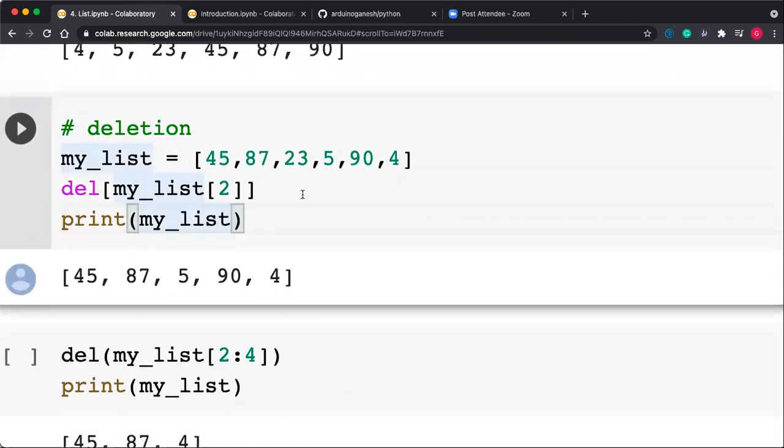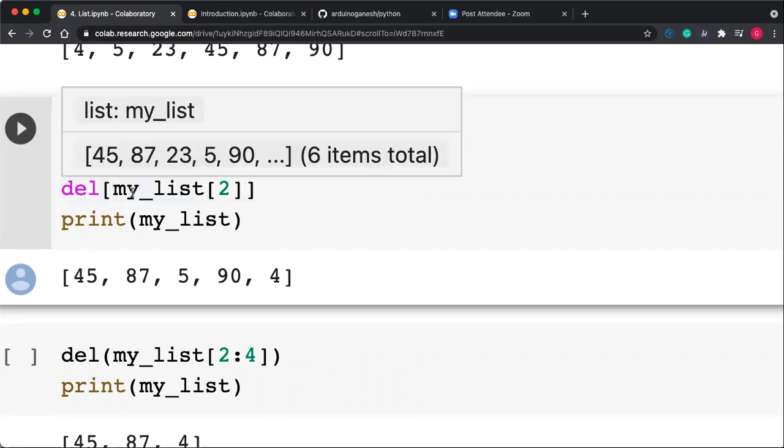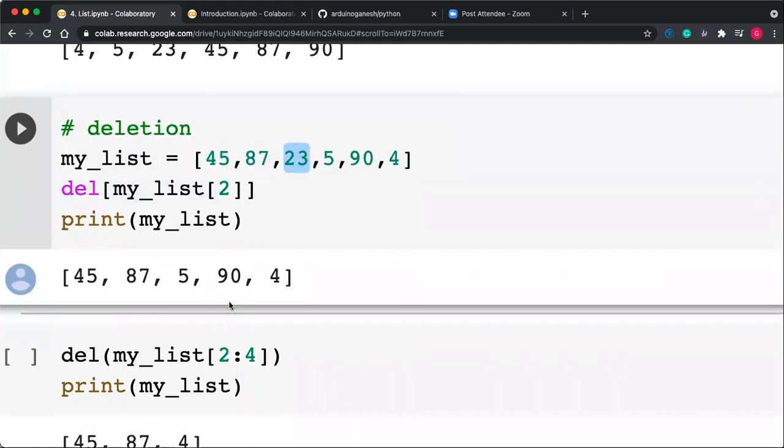Deletion operation can also be performed. If your list is this, and you want to delete one of the numbers, for example the number present at index 2, my_list of 2, meaning 0 1 2, 23, you want to delete 23. So del my_list[2], and here 23 gets deleted, so the second index item gets deleted.